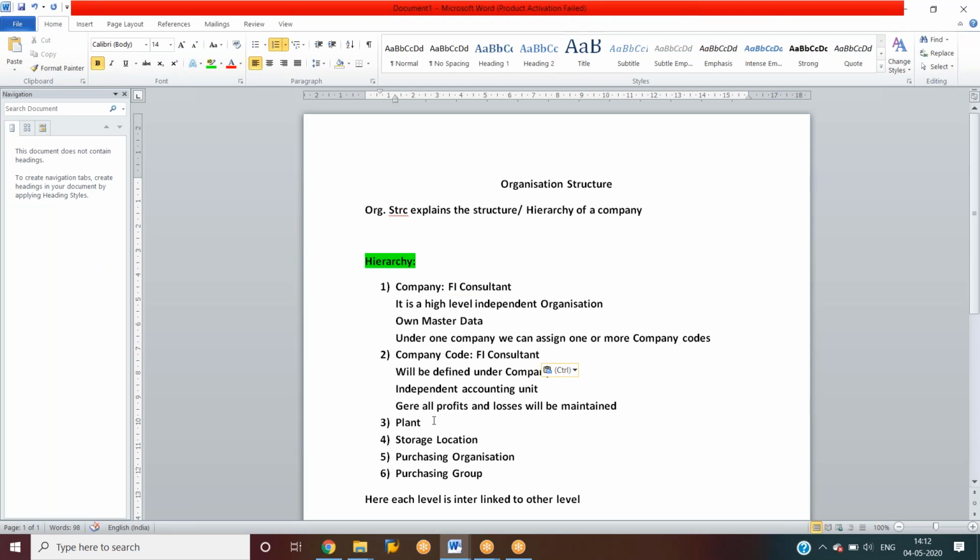Then after that, plant. So what is a plant? Plant is where production and manufacturing activities take place, and also logistics, valuation of material, and warehouse activities will be done here.